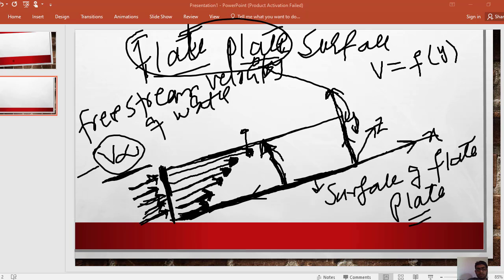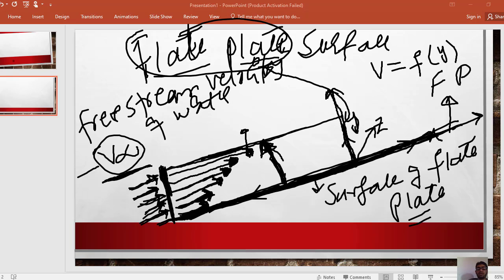high. So this is the plate, the wall, the plate surface, and there is some distance in the upward direction up to which the effect of this wall cannot be neglected.